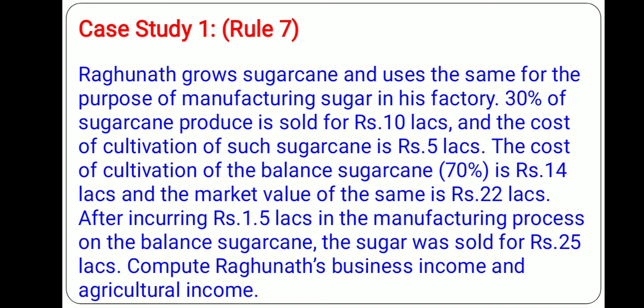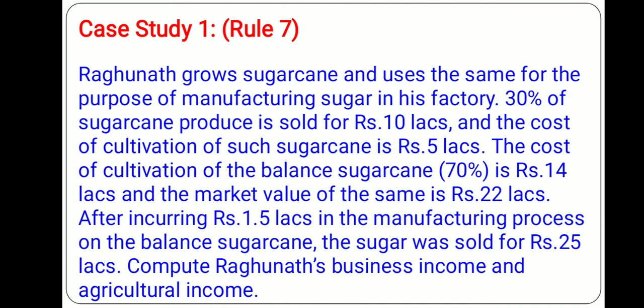Then the cost of cultivation of the balance 70% is 14 lakh, and the market value is 22 lakh. After incurring 1.5 lakh manufacturing process expenses, the sugar was sold for 25 lakhs. Now you are required to compute Raghunath's business income and agricultural income. So this is a clear case of rule 7 because it is neither coffee, rubber or tea.